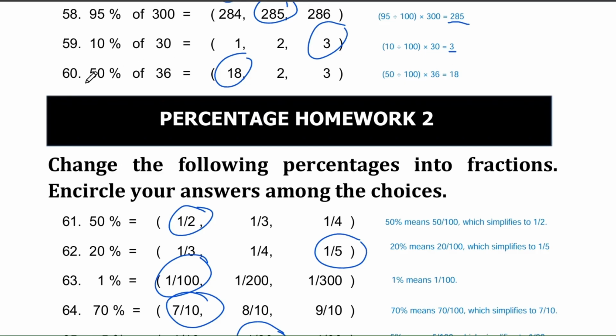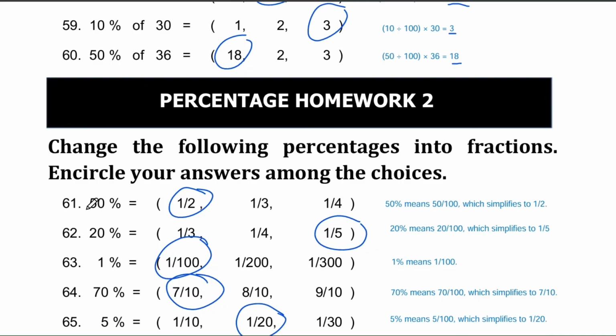Question number 60. What is 50% of 36? Your options are 18, 2, or 3. The correct answer is 18. 50% is another special percentage, which means half of a number. So to work this out, we can divide 50 by 100, then multiply by 36, which equals 18.